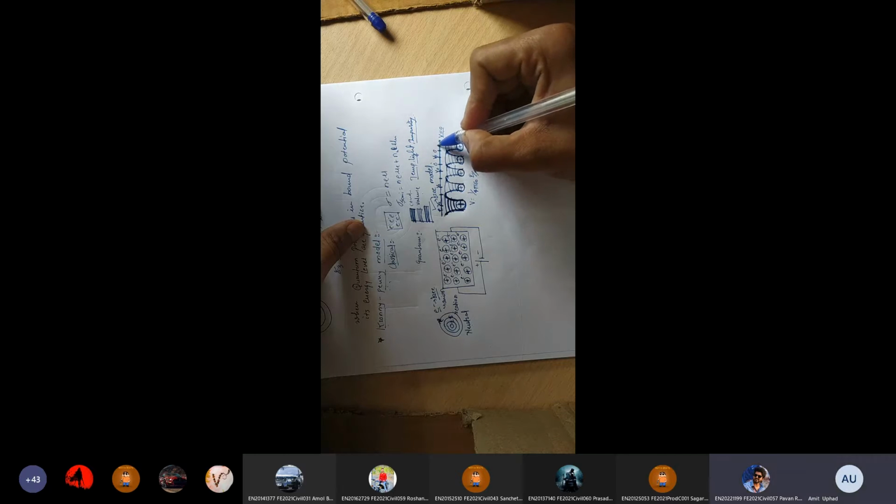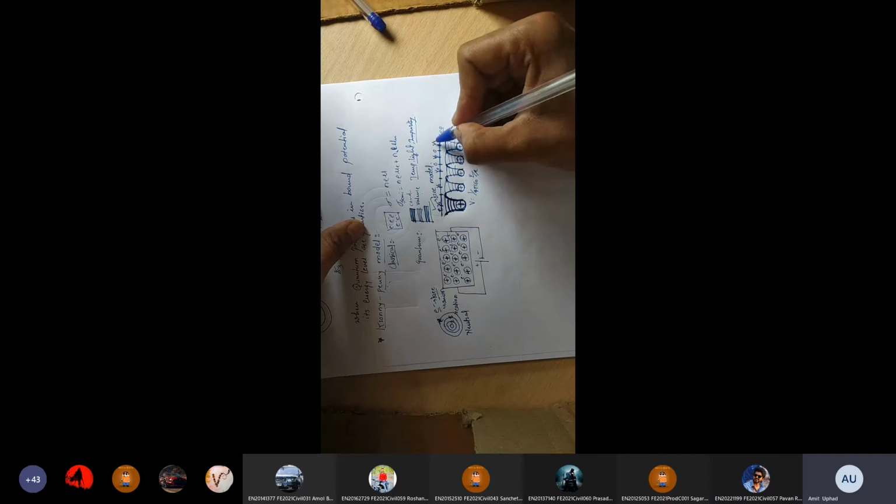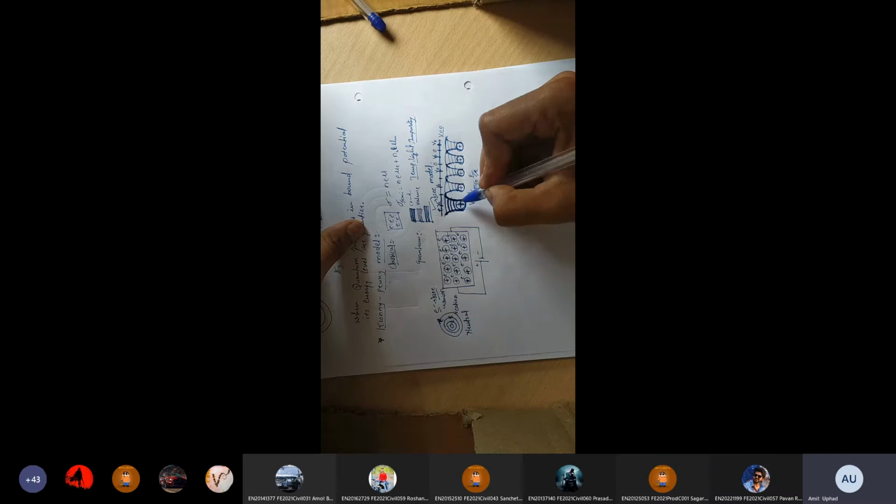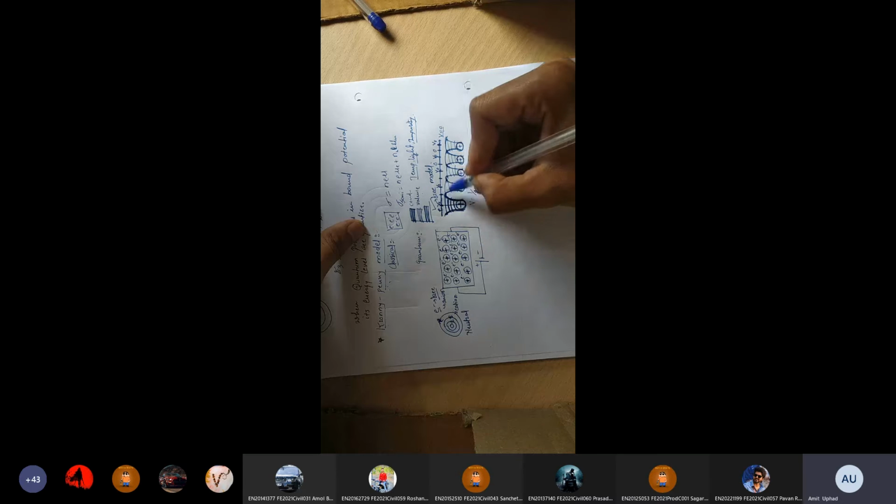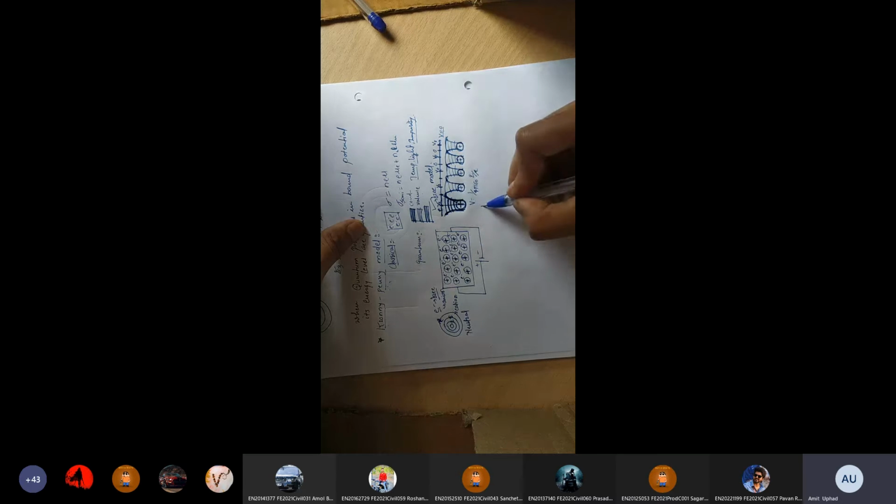Okay, why does it feel V naught potential? Because it comes exactly on this positive charge, and this positive charge, okay, this distance versus this distance. Here you can see this distance and this distance, X and Y. Which distance is bigger here?